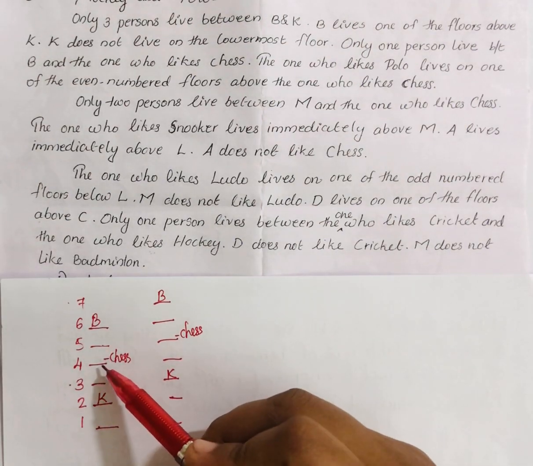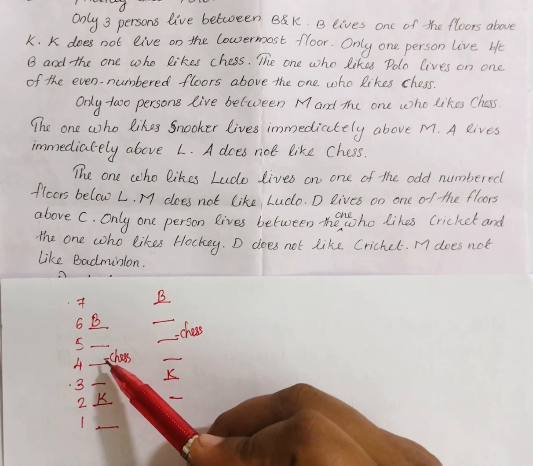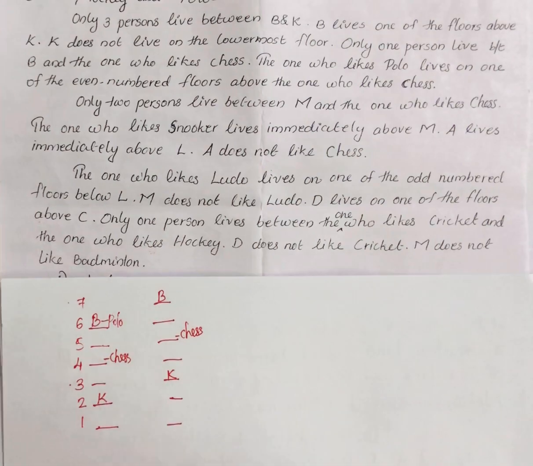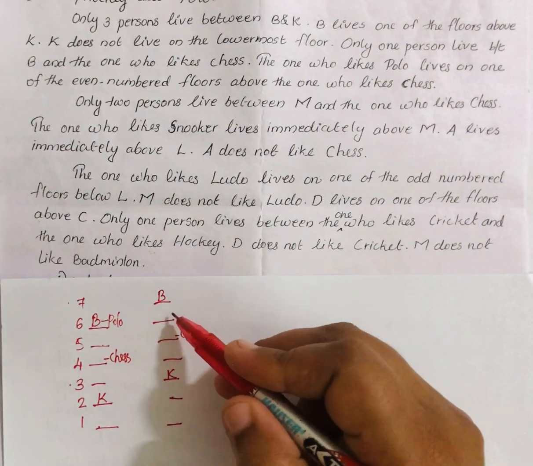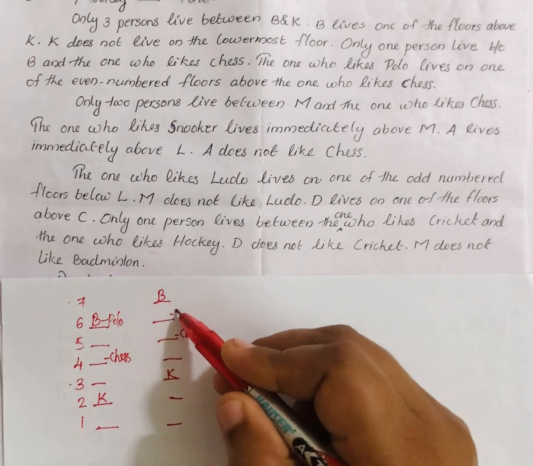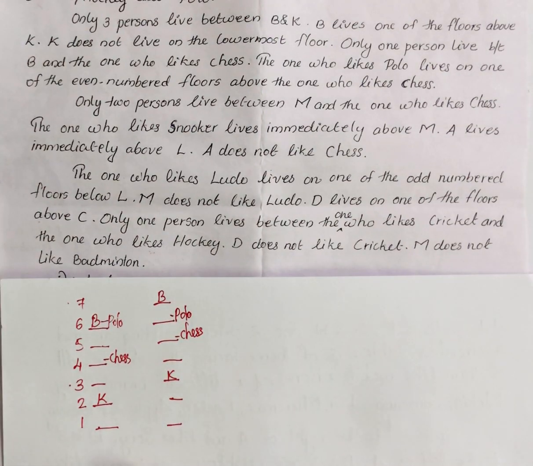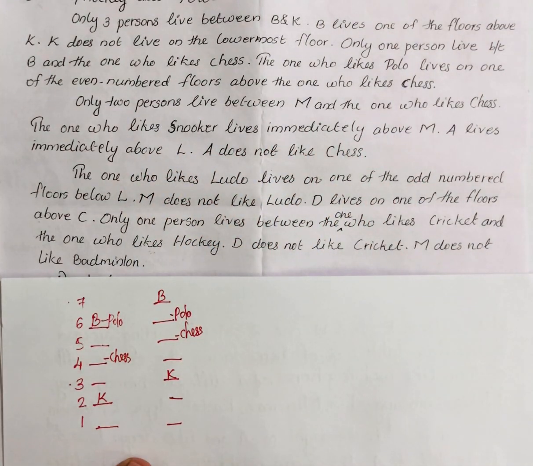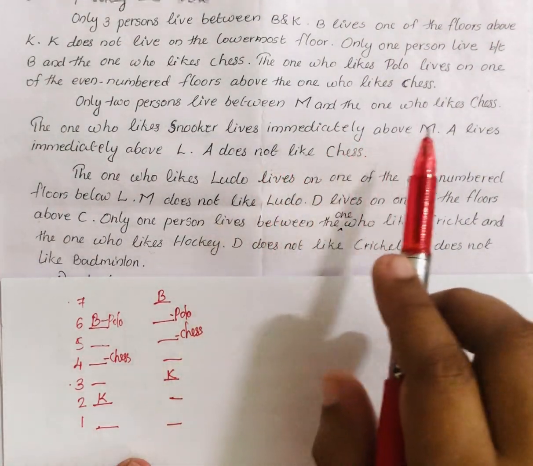Then next condition, the one who likes polo lives on the even numbered floor above the one who likes chess. Here chess is on floor number 4, above that the even number is 6. So this person will like polo. Above chess only 6, the sixth one is even, so that will be polo. We don't know that person. Okay, then next condition, only 2 persons live between M and the one who likes chess. 2 people between M and the one who likes chess. And one more thing is given, the one who likes snooker lives immediately above M. Snooker should be immediately above M. And 2 persons between M and chess.